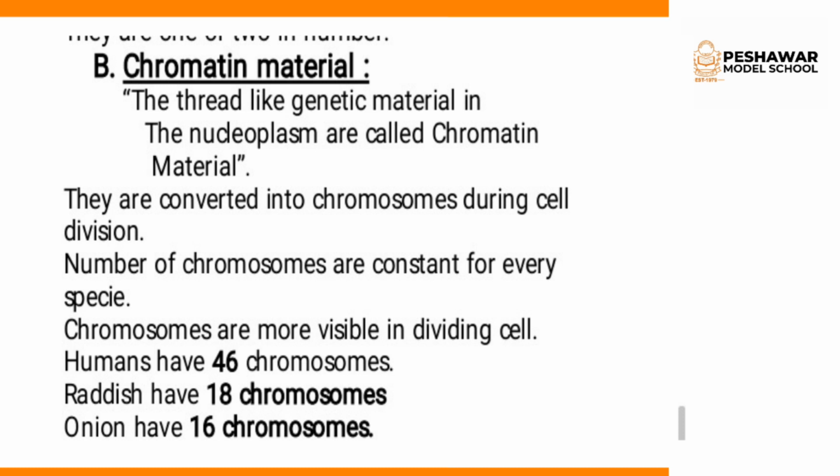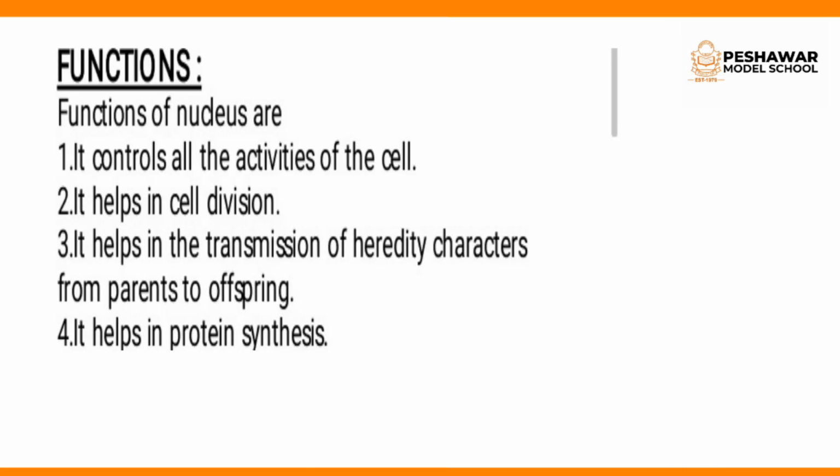So chromatin materials are the thread-like materials. They are the genetic materials. During cell division, they convert into chromosomes, and every organism has its constant number of chromosomes that have genes. The genes are located on chromosomes, and chromosomes are concerned with the transfer of heredity like hair color, eye color, height, etc. So that's why chromosomes are more visible in the dividing cell. Humans have 46 chromosomes, radish has 18, and onion has 16. Clear? So the nucleus plays an important role in the activities of the cell.